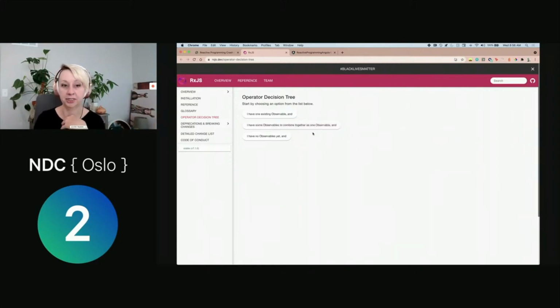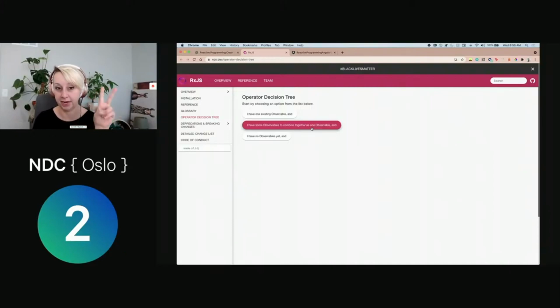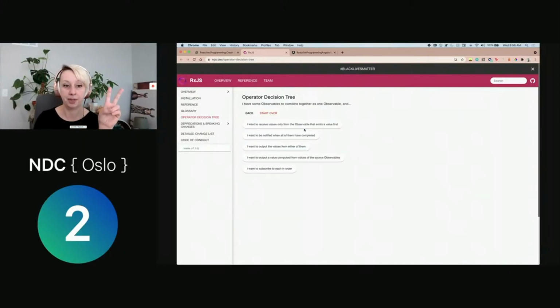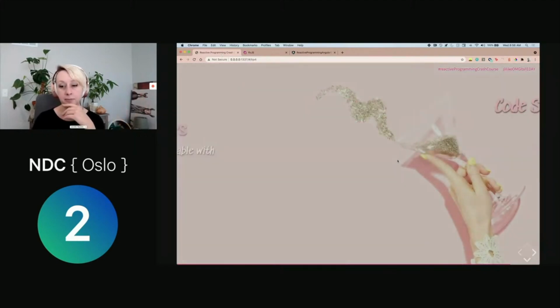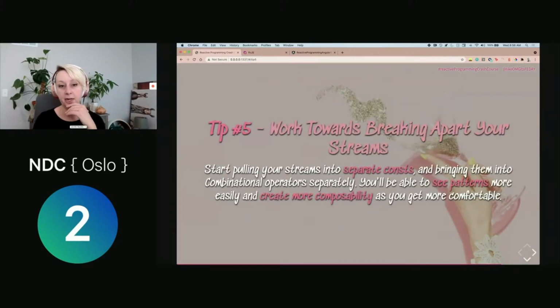So in our instance, we did have some observables to combine together. We had some data response and we had some input from a user. And so this will give you all sorts of different options to help you make your decision, or at least point you in the right direction of where to look.